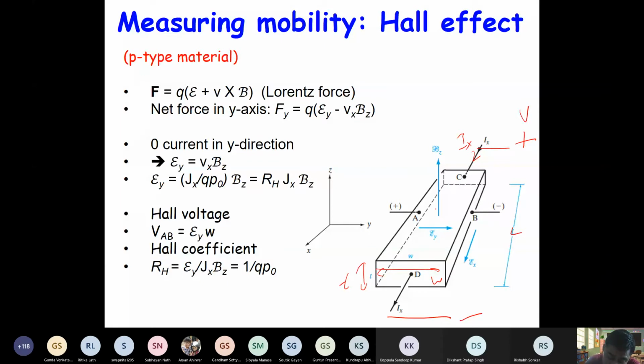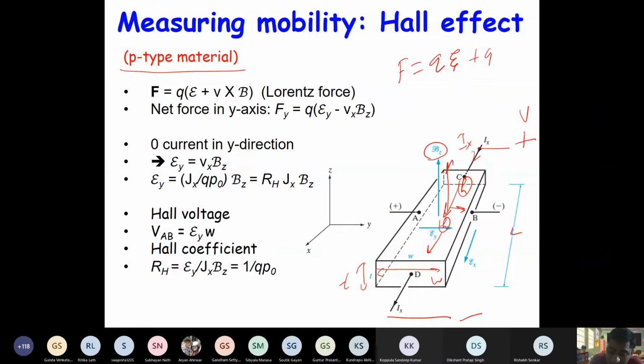Then let's define the convention also. This is the X direction, and this is the Y direction, and the magnetic field is in the Z direction. So let's consider a P type of material first. What will happen? The holes will flow in the direction of current. Now, these holes will experience a force due to the electric field as well as due to the magnetic field. Due to the electric field, of course, there is already current Ix and the force is Q times electric field, because holes have positive Q charge.